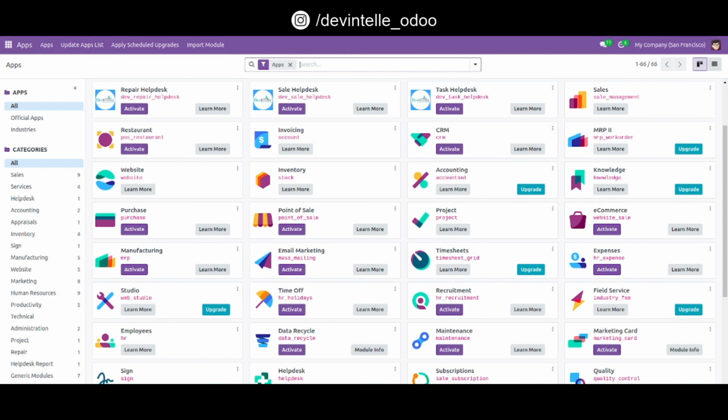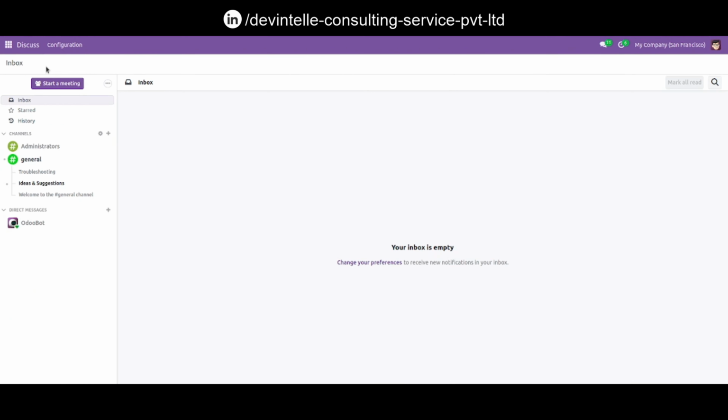Today we will see how to create a repair order from the ticket form. So let's see about that. You can see here our module, Dev Repair Helpdesk. First install this module, so click on this activate button. Now our module is installable.